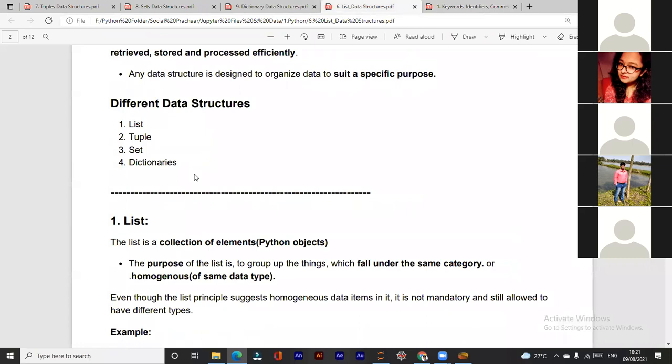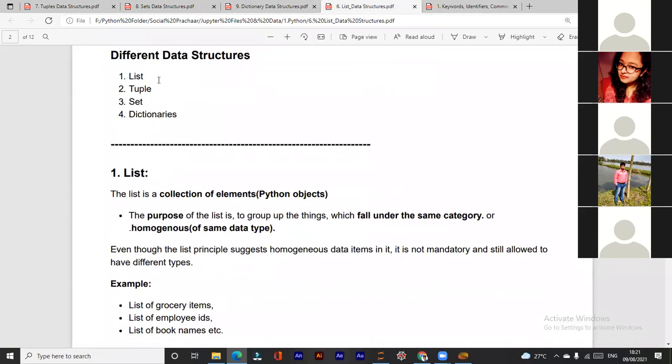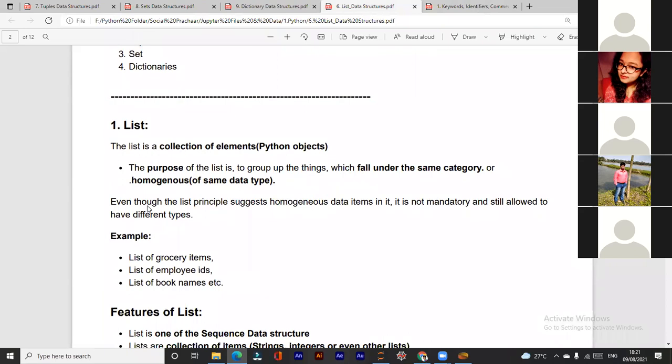Now we will first learn list. What are lists? Then we will go for tuple, set, and dictionaries. List is a collection of objects. Collection of objects is also known as array, if you know.